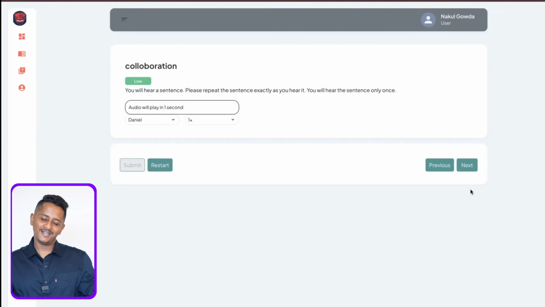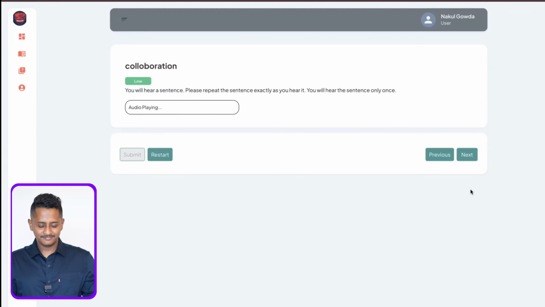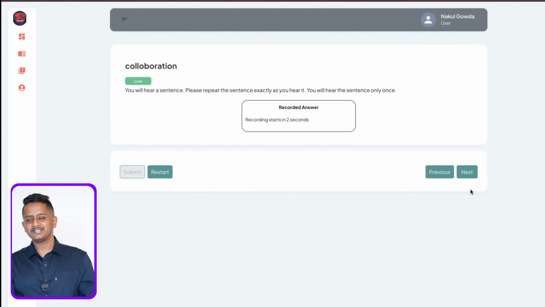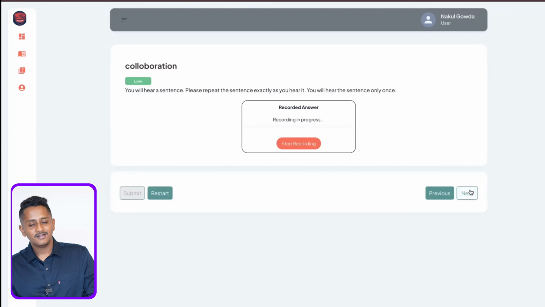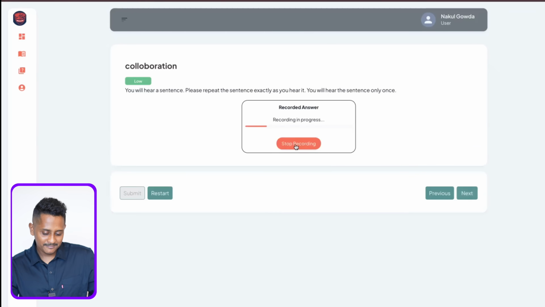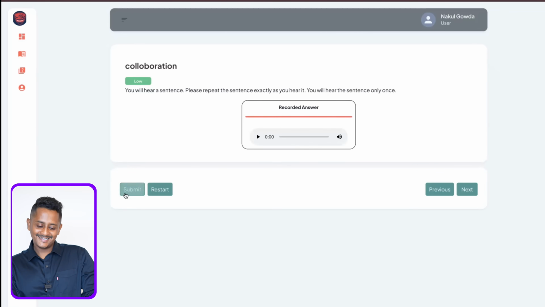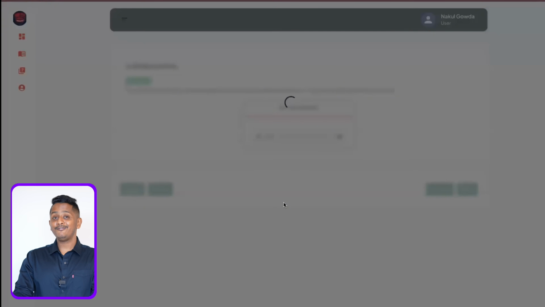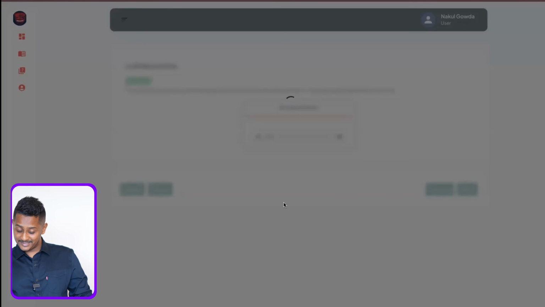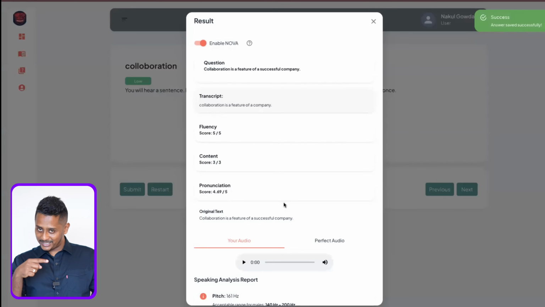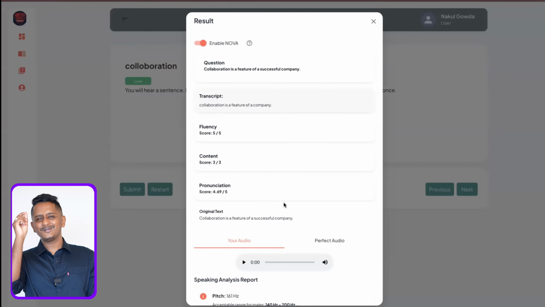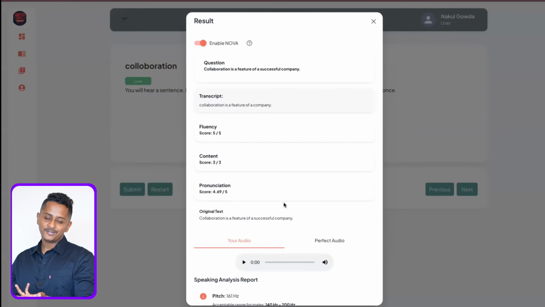Collaboration is a feature of a successful company. Is it easy? Collaboration is a feature of a company. I skipped the word successful. Should be 2 out of 3 if it is less than 80%. It is more than 80%. How we have coded is, even in the exam, if it is 80% correct, you mostly will get 3 out of 3. That's how, even if one word you skip and all, we are giving full. That's how I have coded, that's how I have seen Pearson software behave. So we have given 3 out of 3.